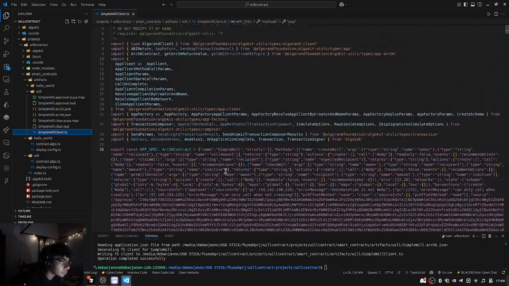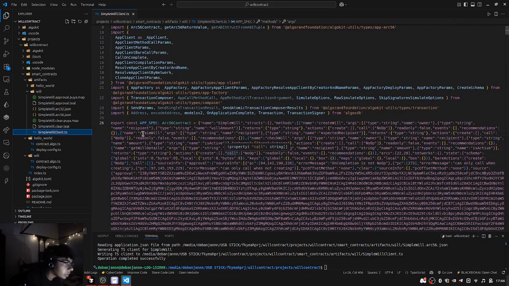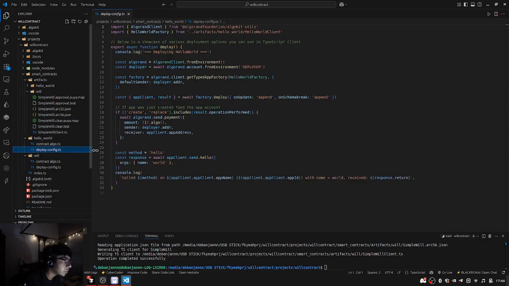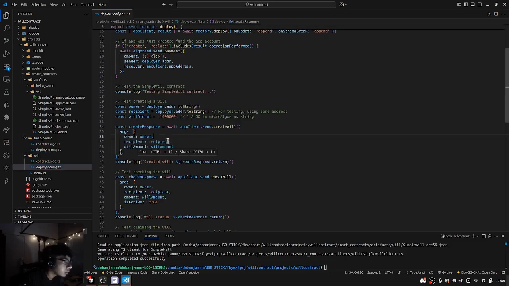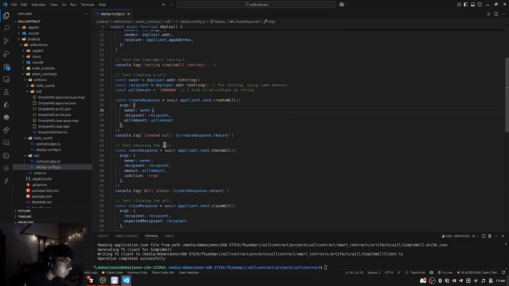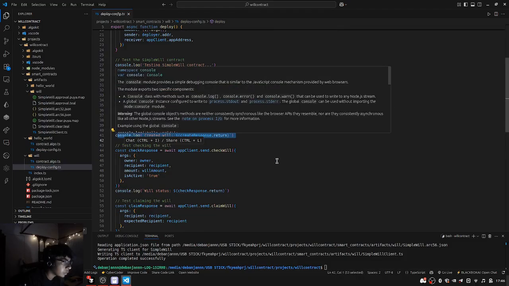Right, I'm showing you. Claim, this is the claim. Then here will be the createWill. Recipient. Yeah, this is the createWill. The function name. These are the arguments that they want: a string of name owner, string of name recipient, string will amount. Exactly the same thing we're passing over here, right? Owner, recipient, will amount. Yeah. Console log it. It's done.